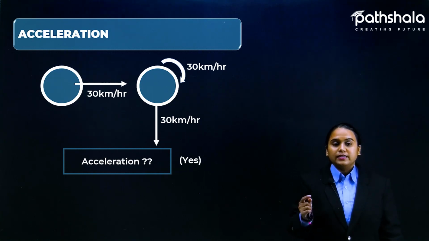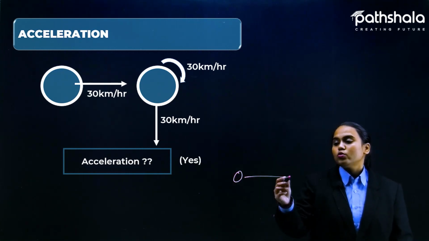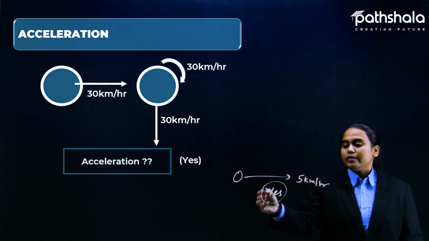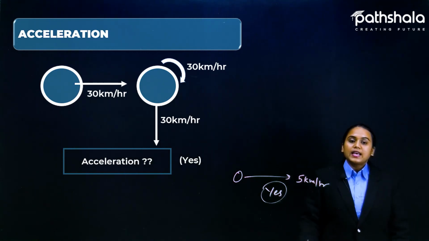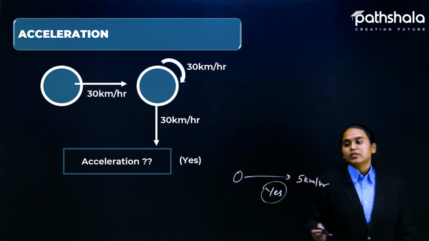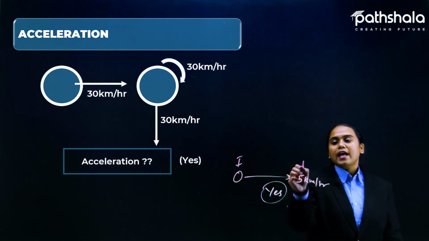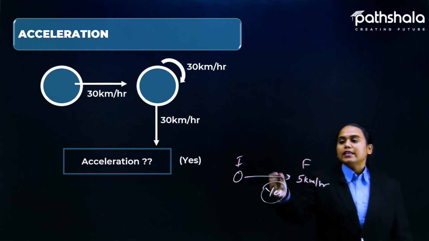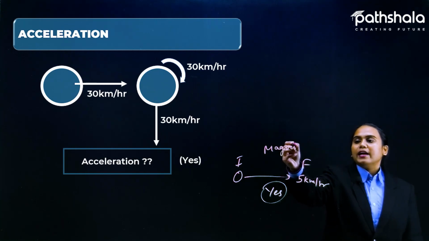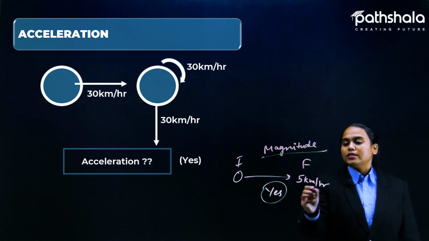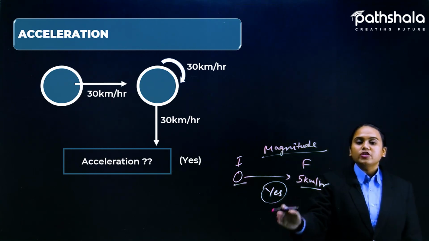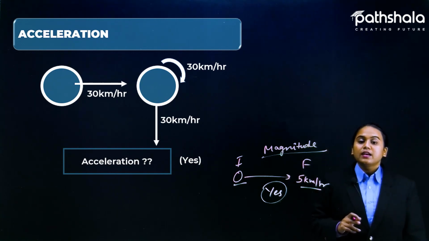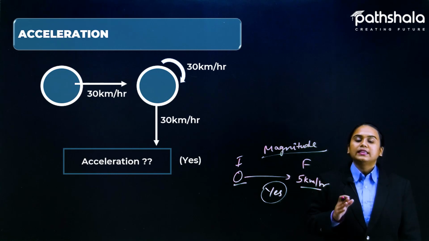And in the earlier case, when the car was moving from 0 to some speed, that is actually a big yes, because acceleration is involved in this case: the initial velocity is 0 and the final velocity is 5 km per hour. So velocity is changing now. The earlier example was an example where the magnitude, the actual value, is changing, so acceleration is involved. In this case the direction is changing. So we can say that acceleration is also involved in this part.